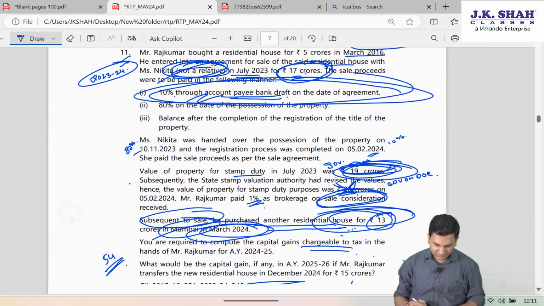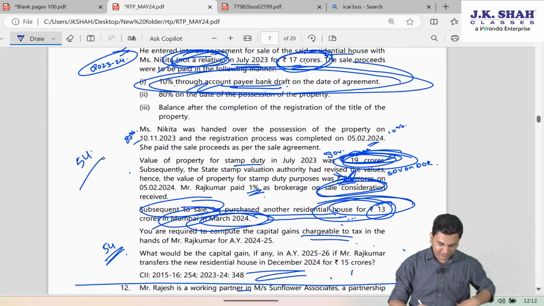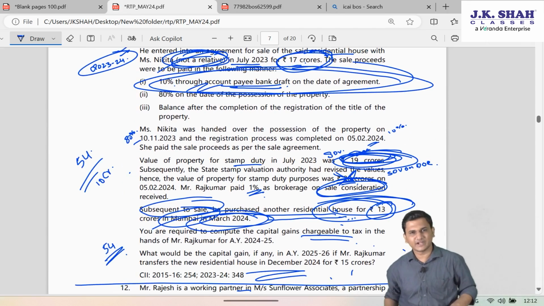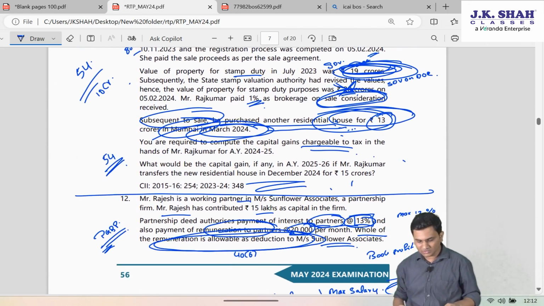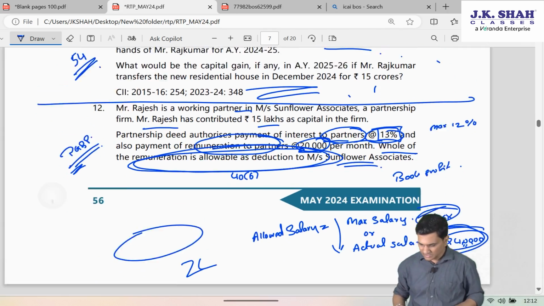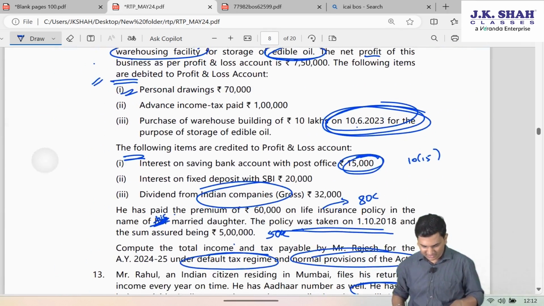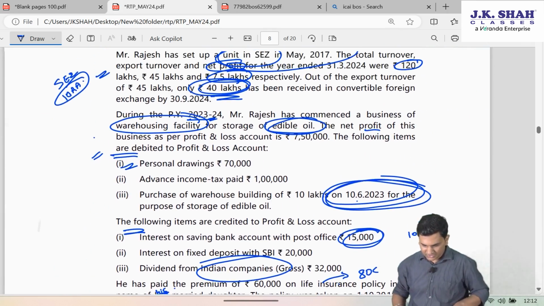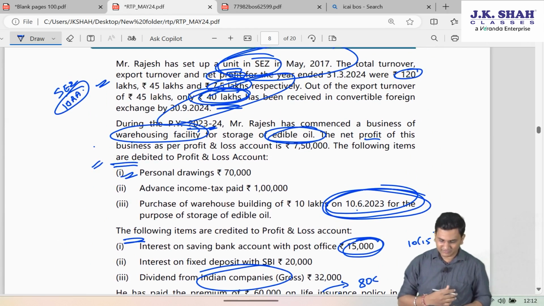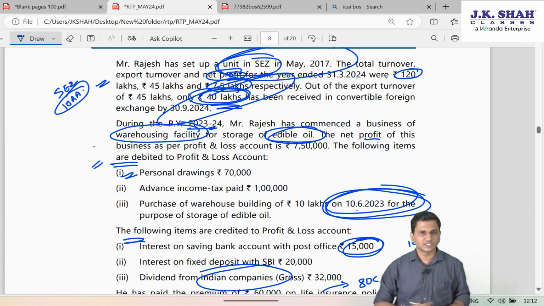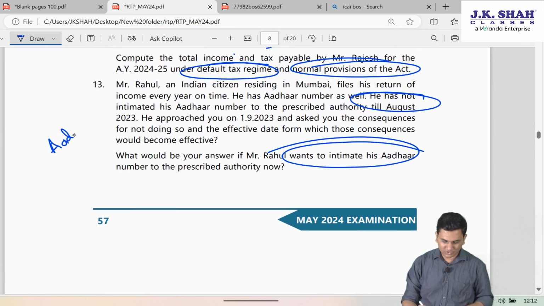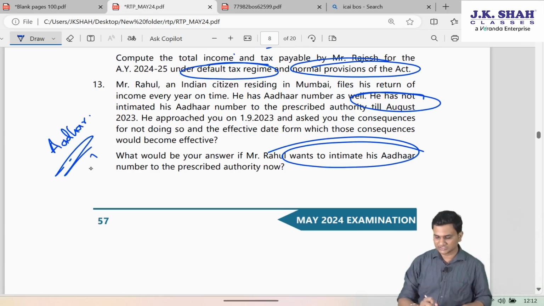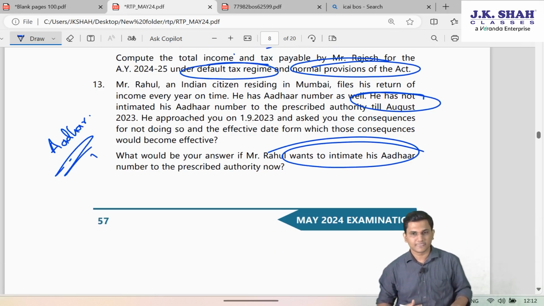Similarly, this question was having the amendment of section 54 10CR. So basically I find this RTP majorly focusing on the amendments. Otherwise, all the old provisions, not very quality adjustments, are there in this RTP. In this question, yes, this one amendment which came in 10AA regarding the amount to be received in convertible foreign exchange up to 30th September. And this was on the constant issue of PAN-Aadhaar linking, consequences for not linking it.